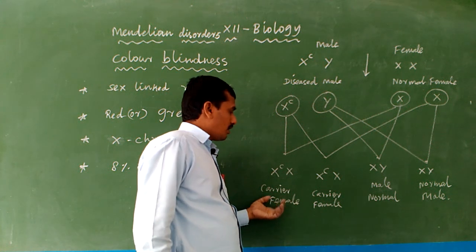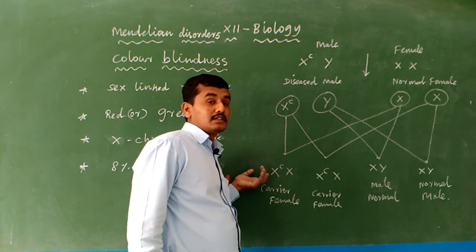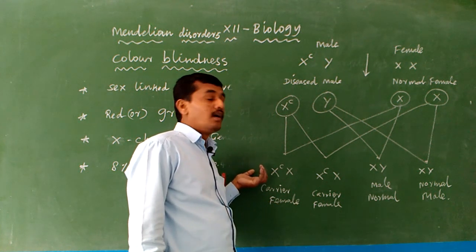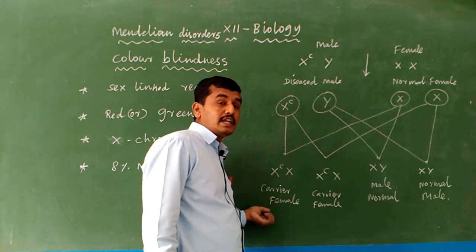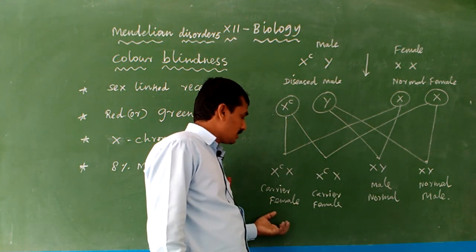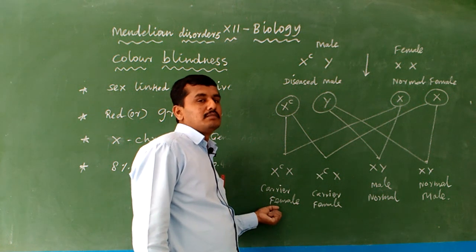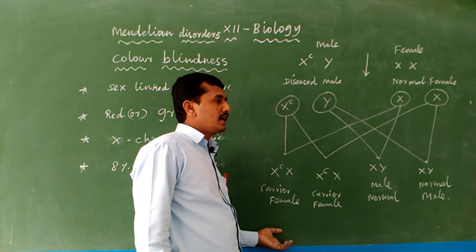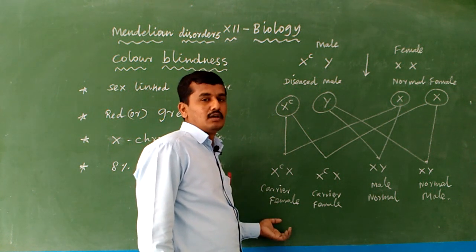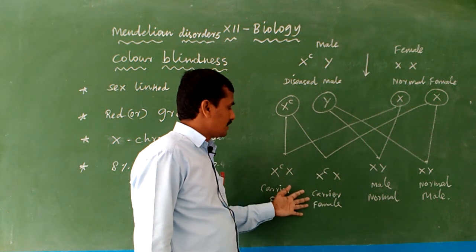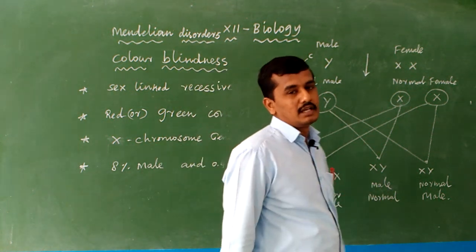In the female, all the females are carriers. They are not expressing the disease, they only carry the disease to the next generation. Suppose a carrier female mates with a normal male, then in the next generation the disease may be present. Okay, that is a carrier female and a normal male.